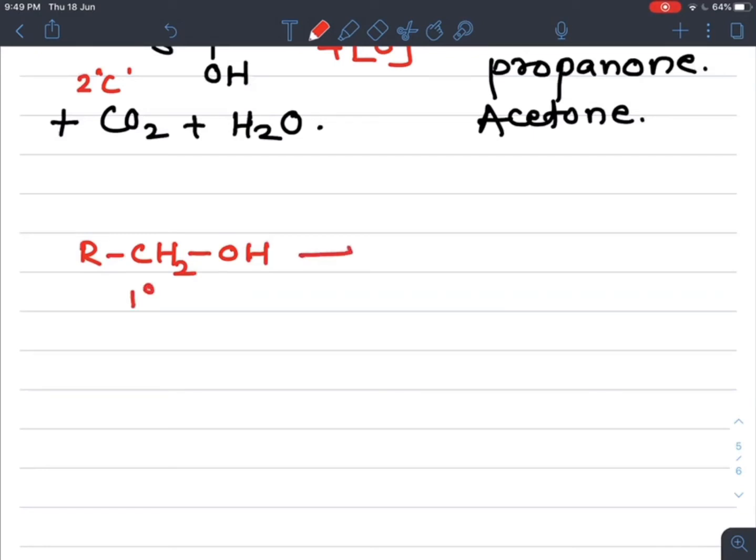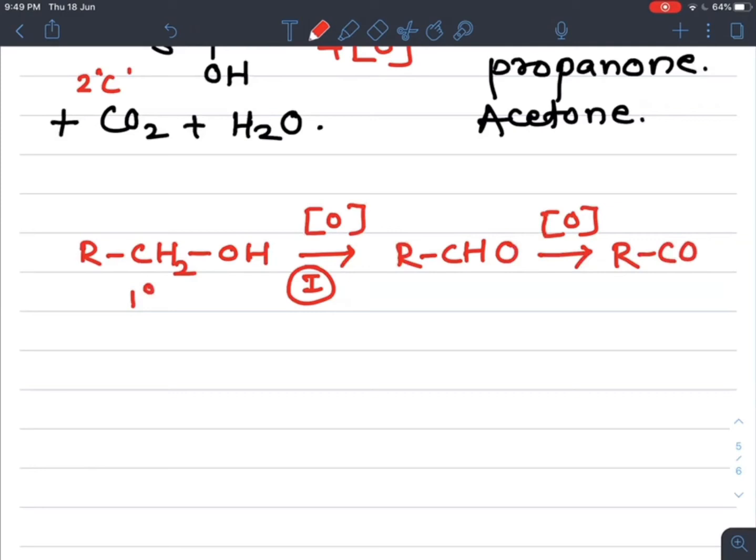RCH2OH, that is a primary alcohol, when it undergoes oxidation, in the first step we get its corresponding aldehyde RCHO, and in the second step it further gives RCOOH.